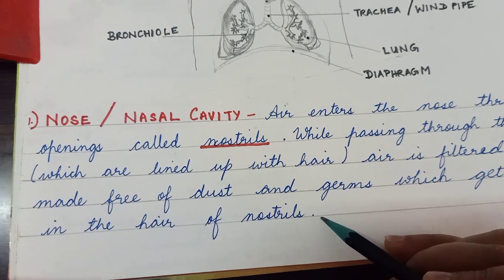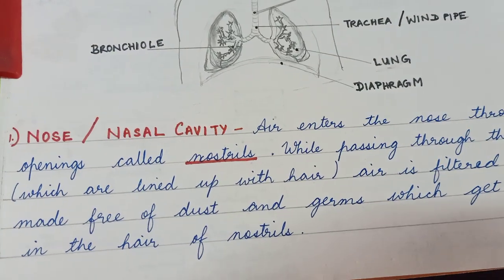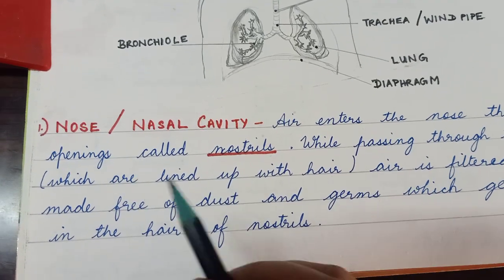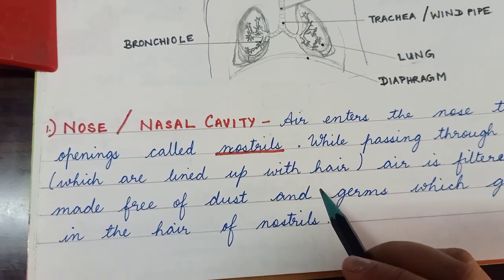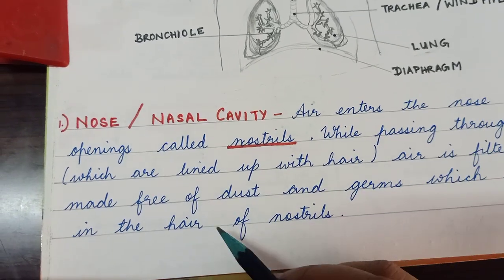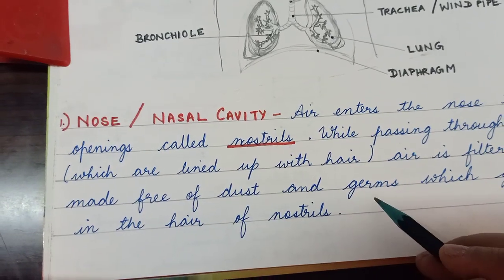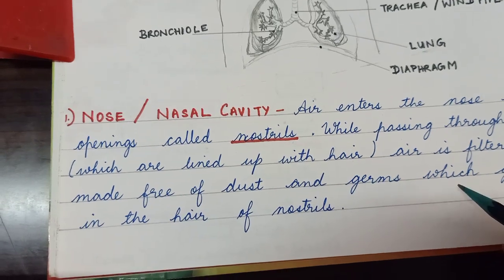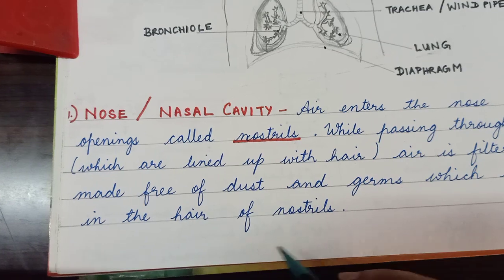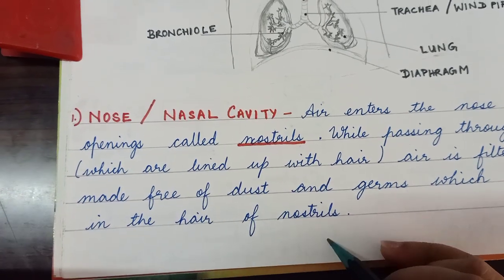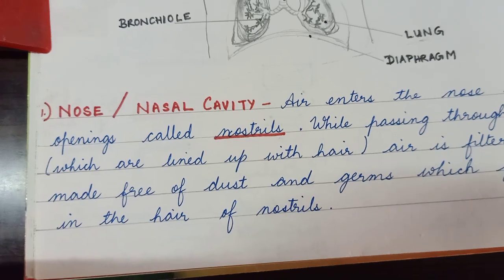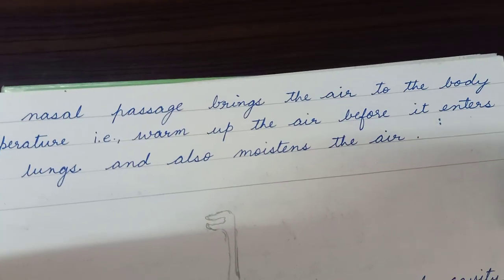While this air passes through the nostrils, the hair that is lined inside the nostrils filters the air and makes it free of dust, germs and bacteria, and if there is any kind of bacteria, it gets trapped in the hair of the nostrils. So this is the function of the nose or nasal cavity.